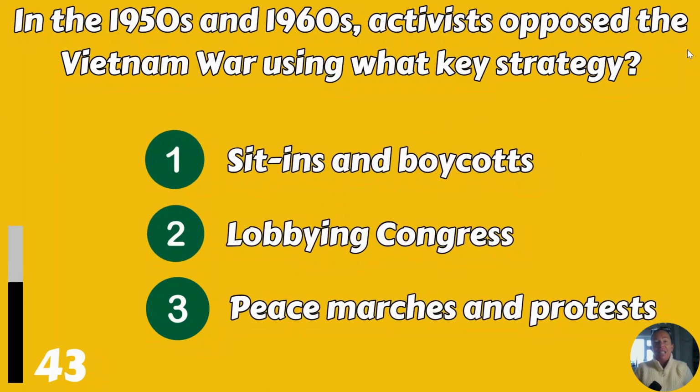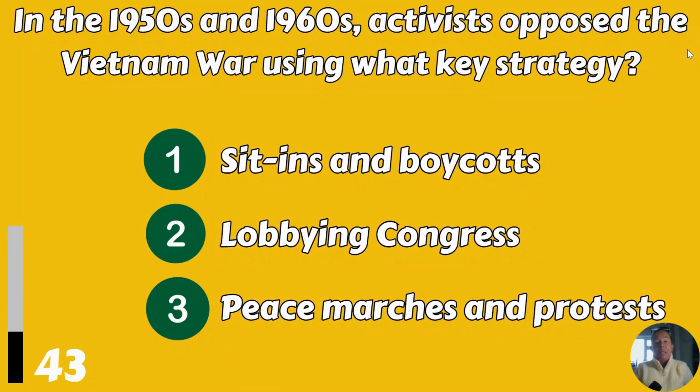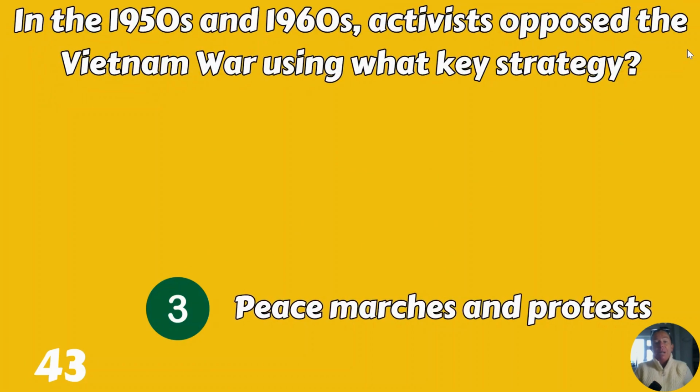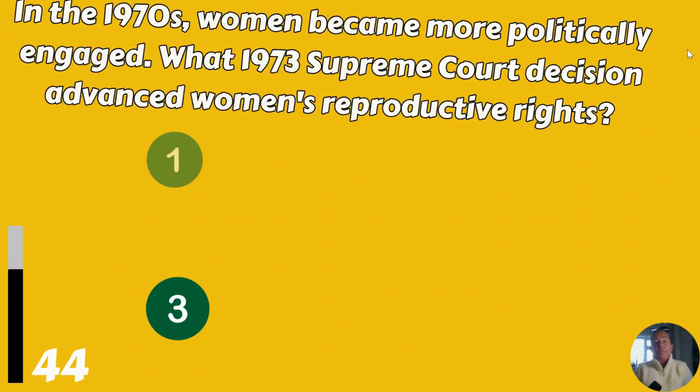The 1950s and 1960s activists opposed the Vietnam War using what key strategy? Sit-ins and boycotts, lobbying Congress, or peace marches and protests? Peace marches and protests.